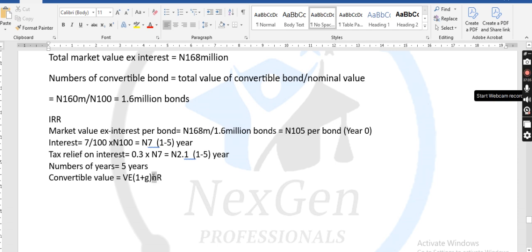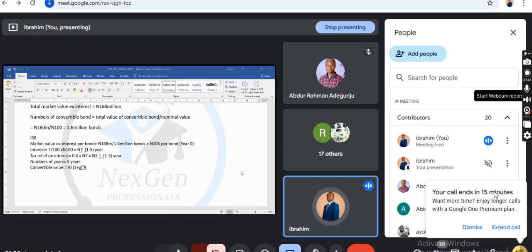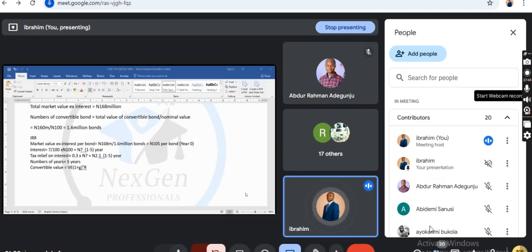This will give us the convertible value. Because why do we have to use this? It is not all cases. In all cost of capital questions you will have conversion ratio raised to power n.